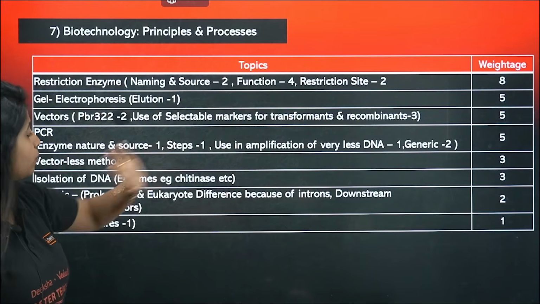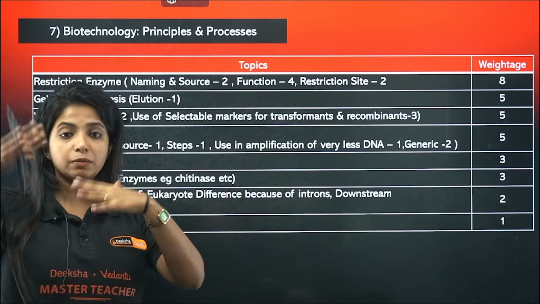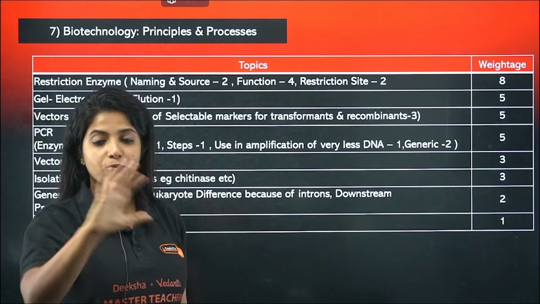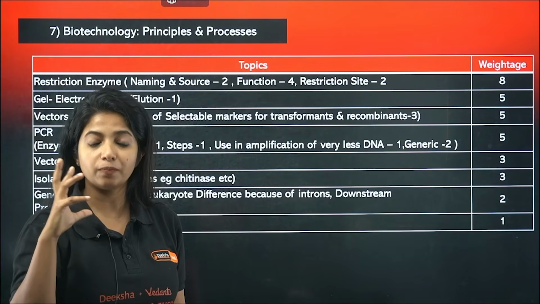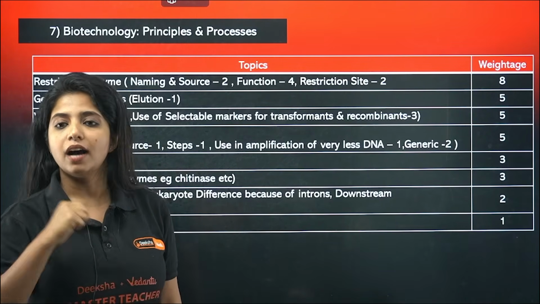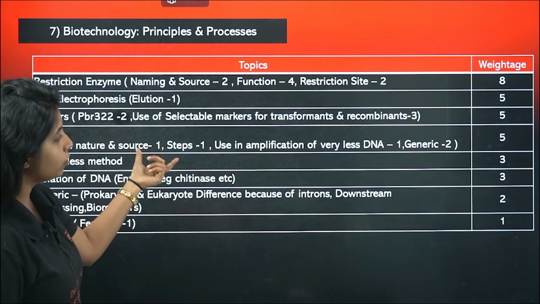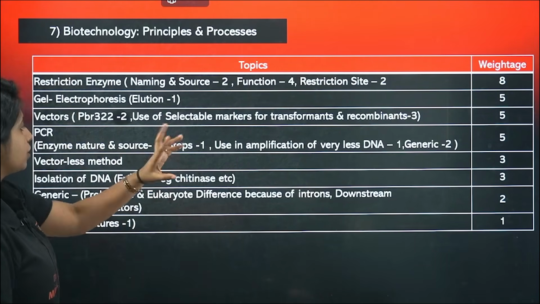In total, if you see, 5 questions have come from PBR and selectable markers. Are you able to select the transformants or not? So please know the definition of transformants and how they are selected, all of it. Okay, insertional activation. PCR alone has given 5 questions, generic 2.